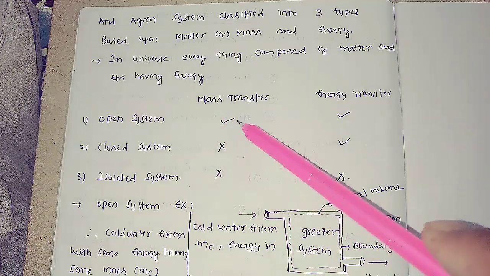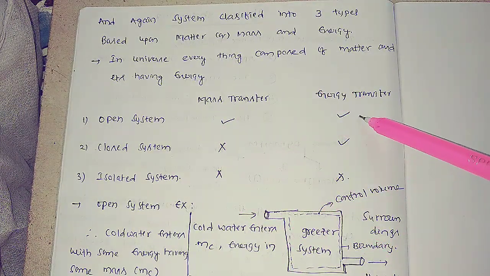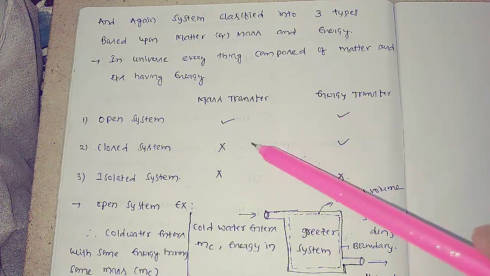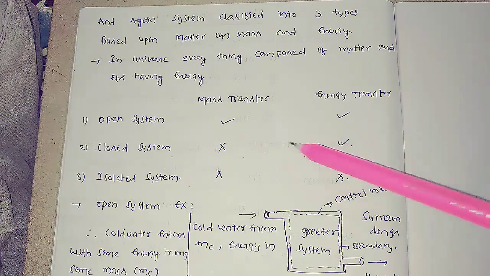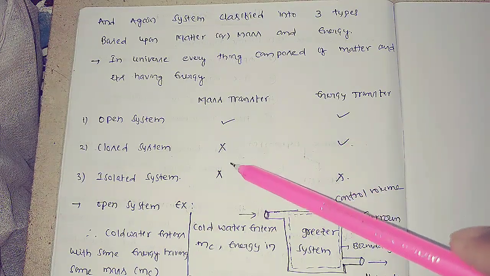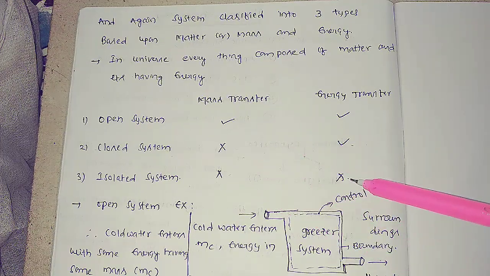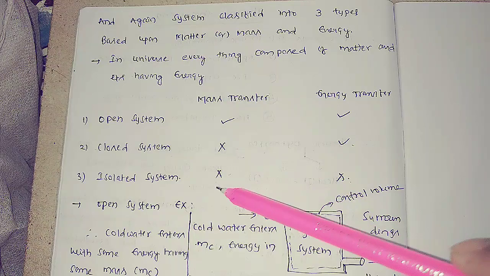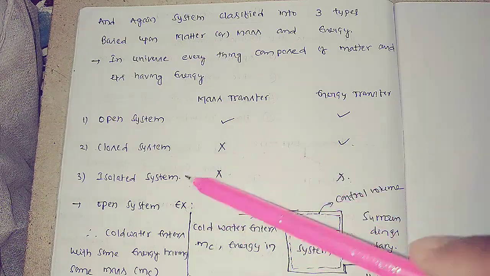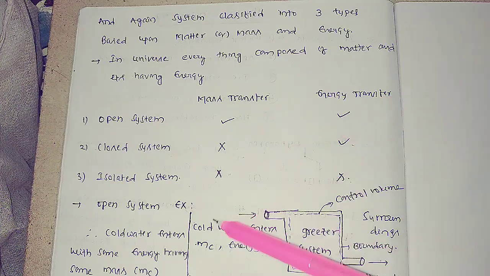In an open system, both mass transfer and energy transfer exist. In a closed system, there is only energy transfer and no mass transfer. In an isolated system, there is no mass transfer and no energy transfer. I will explain each of these very clearly. Now let's understand the open system: what is mass transfer and what is energy transfer.